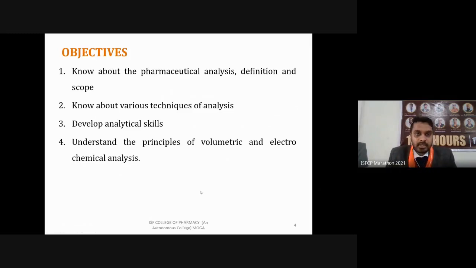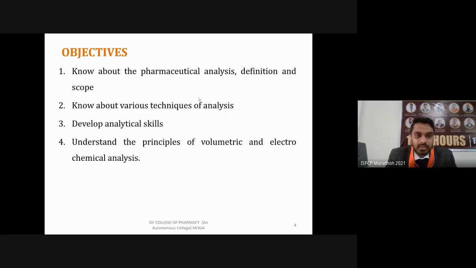So, what are the objectives of this pharmaceutical analysis subject? We will learn what pharmaceutical analysis is, mainly what this subject is, then its definition and scope. Then we will also learn various techniques like titration and electrochemical methods, and how to develop an analytical method. If you are working in industries, the drugs we are using should pass different pharmaceutical analytical methods for proving their quality, for quality assurance purposes.